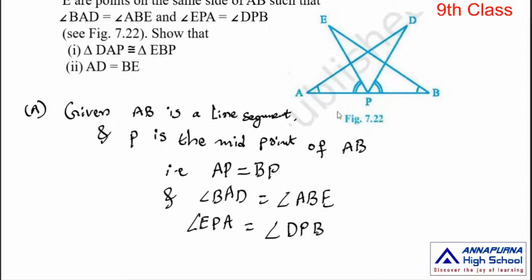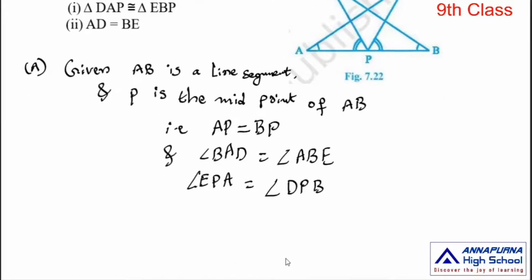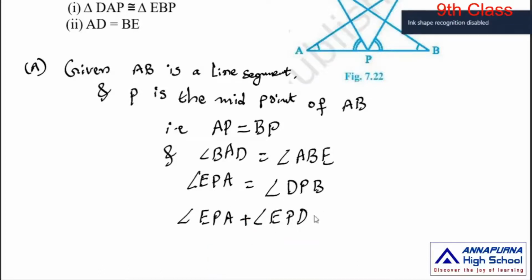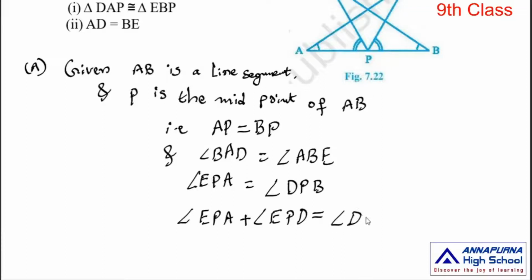Okay, observe the figure. Adding angle EPD on both sides of the above condition: angle EPA plus angle EPD is equal to angle DPB plus angle EPD.